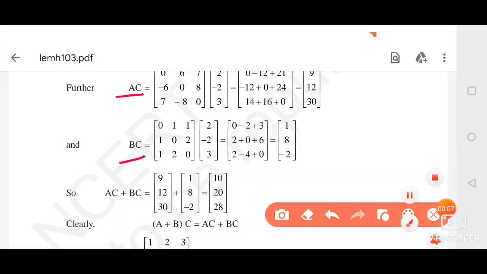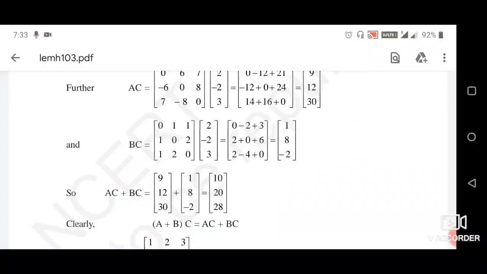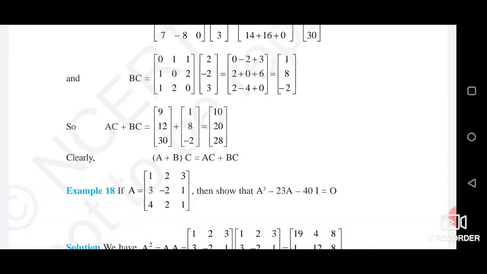After that we have to add AC plus BC. Here AC is of order 3 by 1 and BC is of order 3 by 1. So we can add AC and BC. We have to add the corresponding elements of AC and BC to get AC plus BC. So this is the answer of example 17.